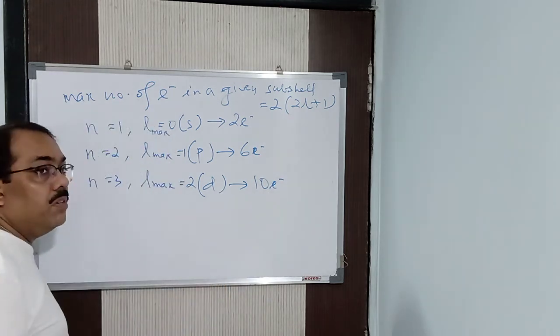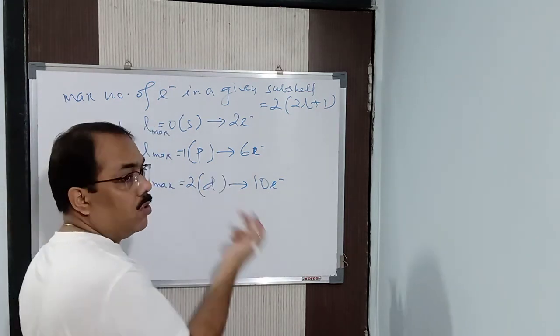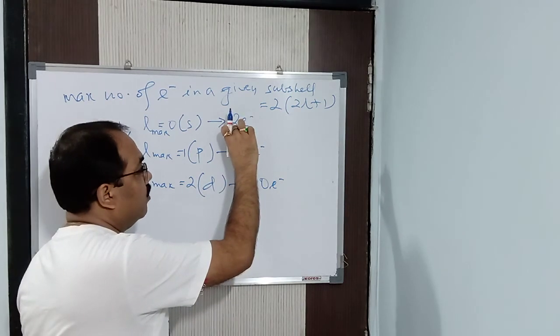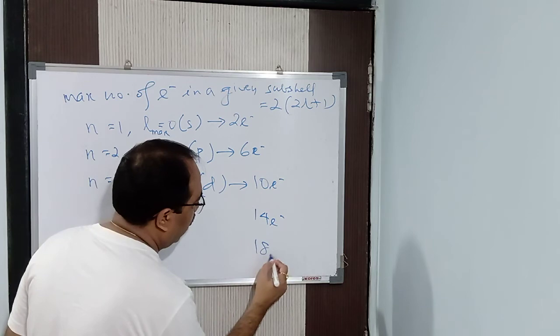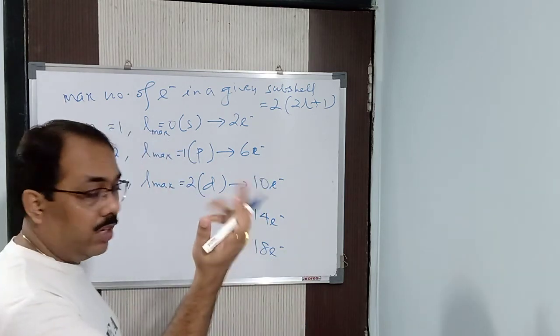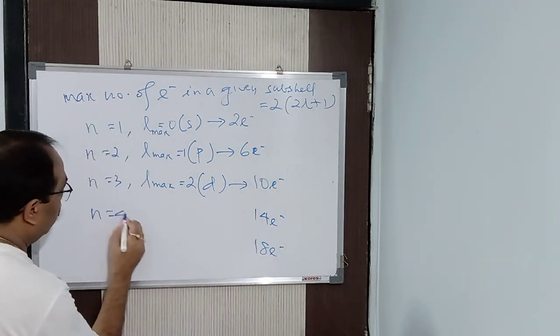Now how am I able to write it down? See, you have read in maths AP, GP. So it is arithmetic progression, geometric progression. The difference is same. See, 4 is the difference. Here also 4 is the difference. Next you will find 14. Next you will find 18. 4 difference. You can see. You put in the value and see it. You can get it. No problem.